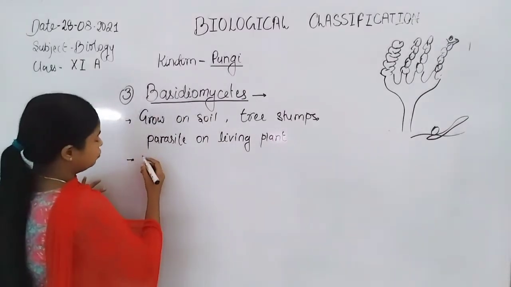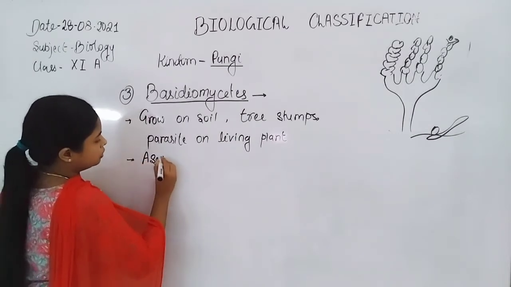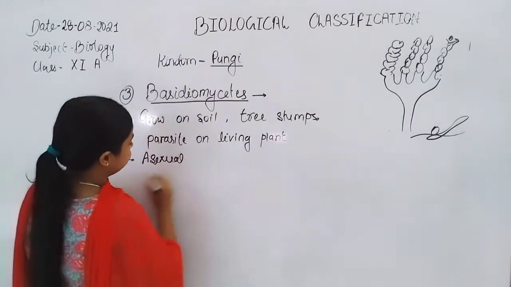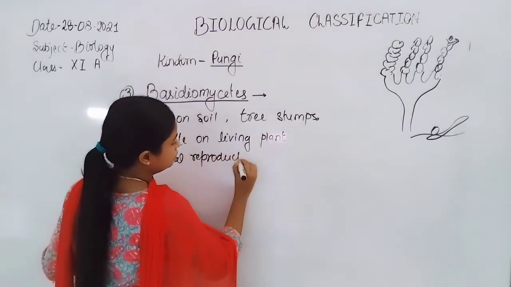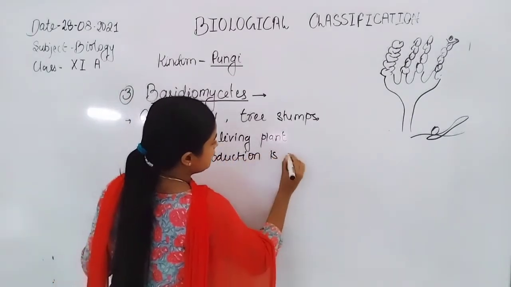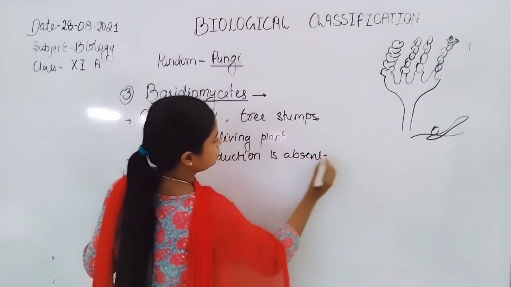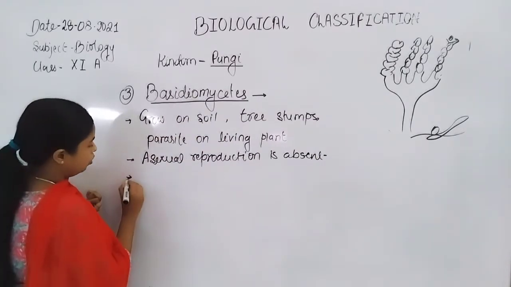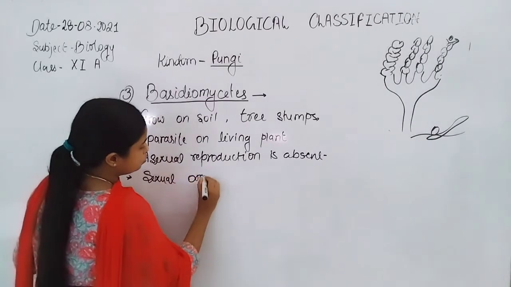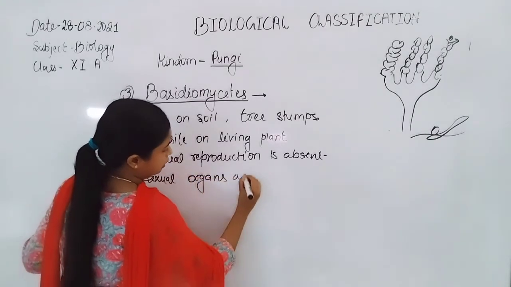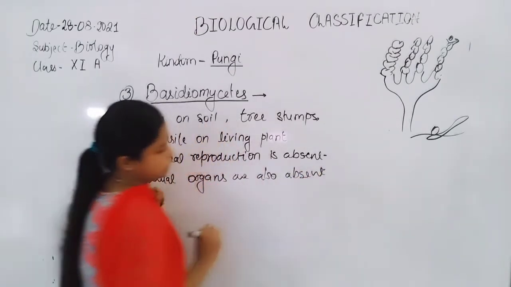Asexual reproduction is absent, and sexual organs are also absent in such type of fungi.